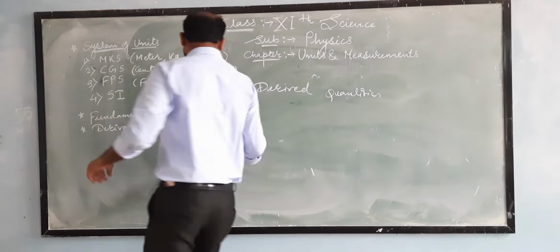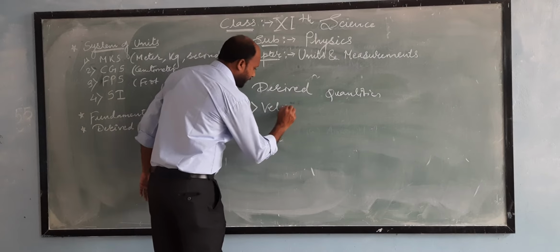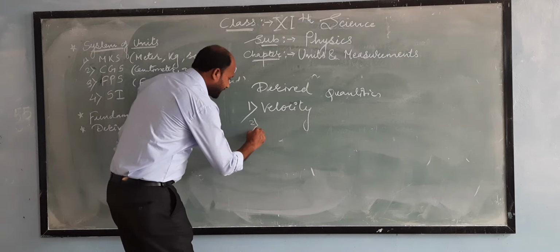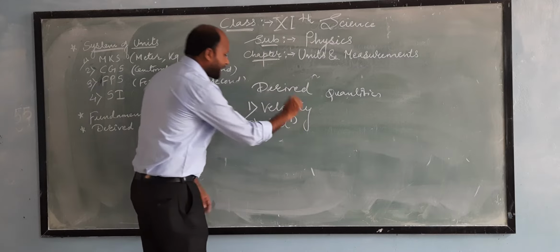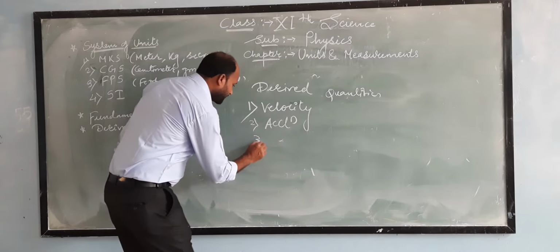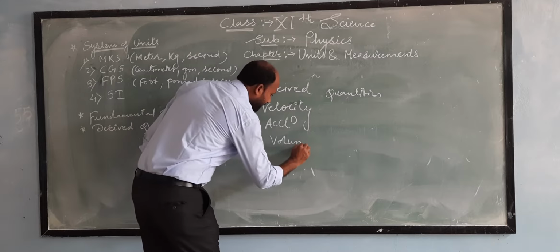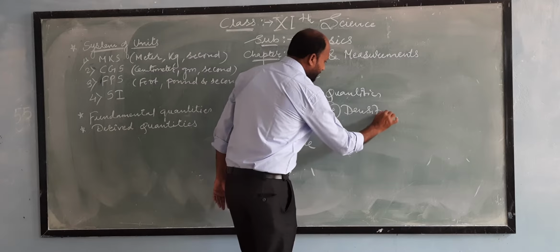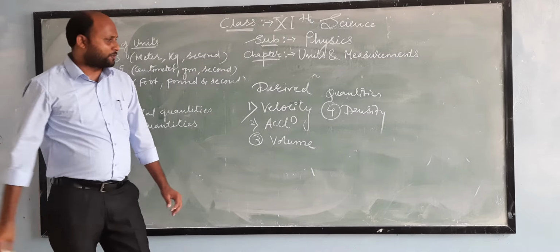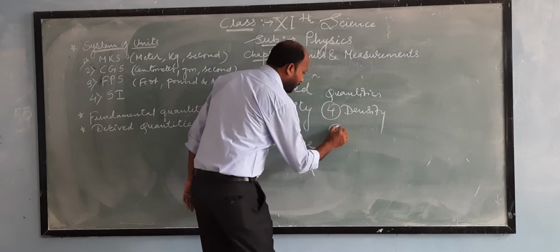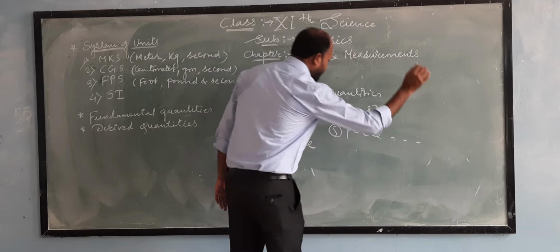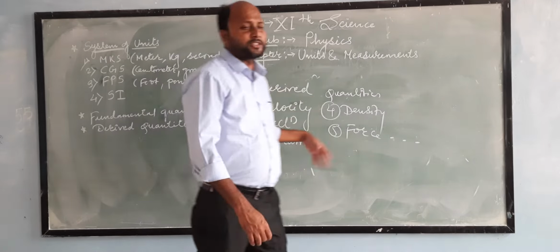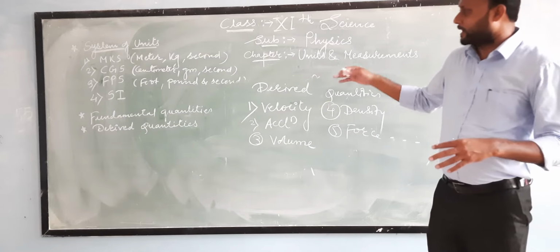For example, velocity. Second, I will take acceleration. Third, I will take volume. Fourth, we will take density. So these are and so many. There are so many derived quantities. Force, etc. So all these are called derived quantities: velocity, acceleration, volume, density, force, and many so on.